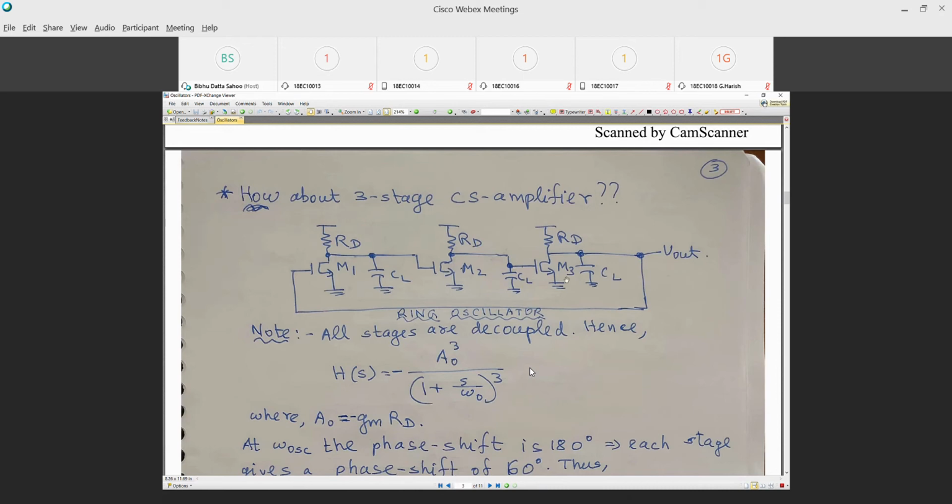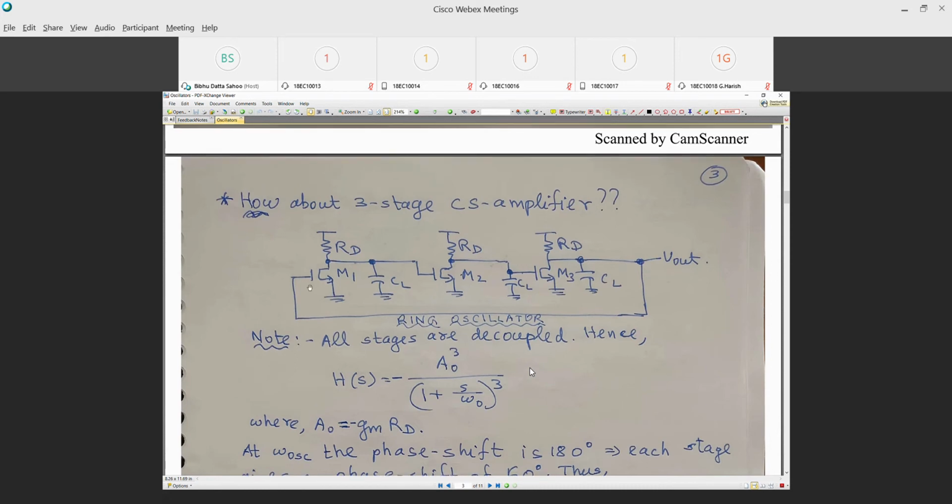Three poles are going to give me 270 degrees of phase shift, and this connection from V out to input gives me 180 degrees. So I'm getting more than 360 degrees of phase shift at infinite frequency. That means at some realistic frequency, I will certainly get a 360 degree phase shift in this loop.